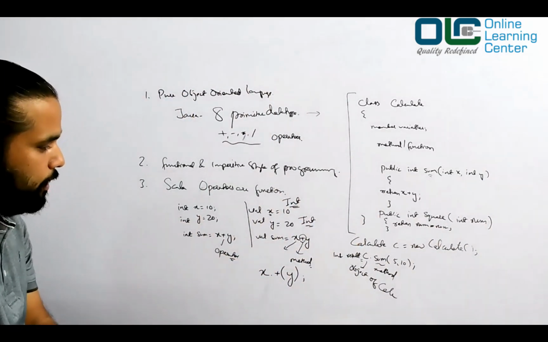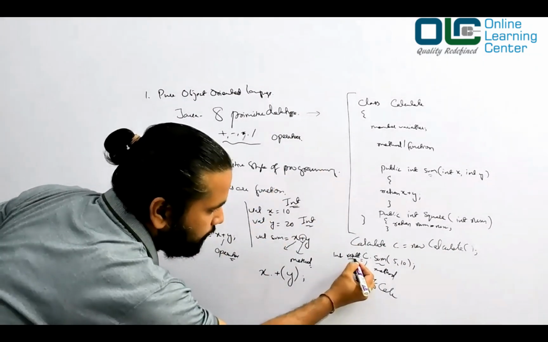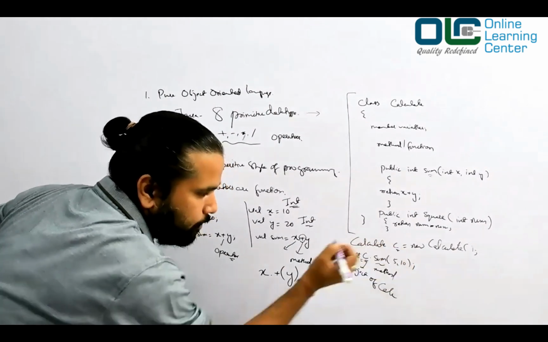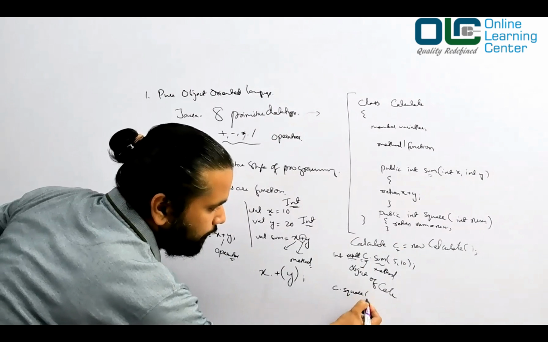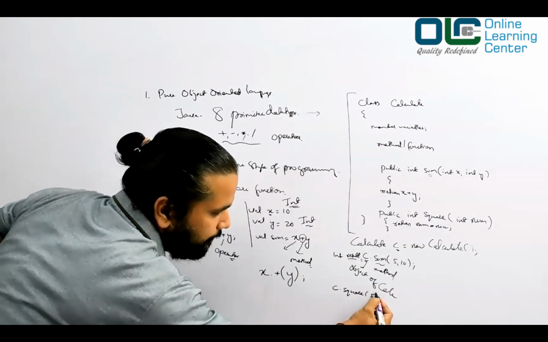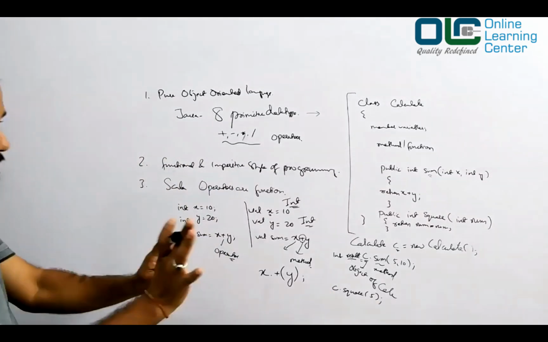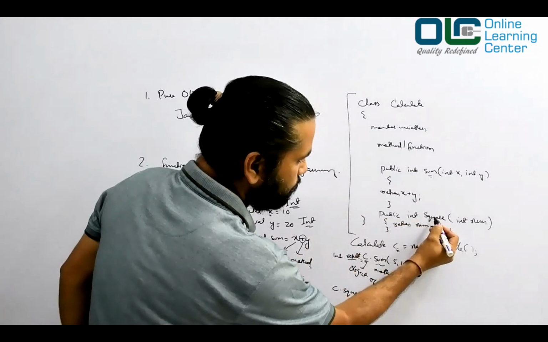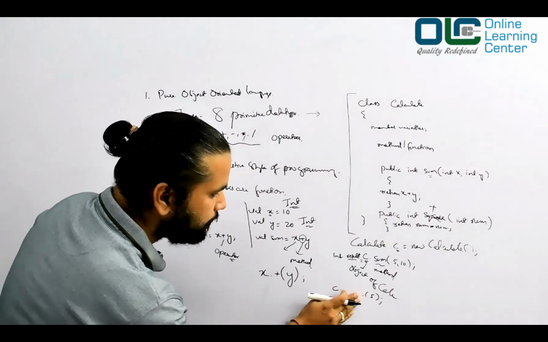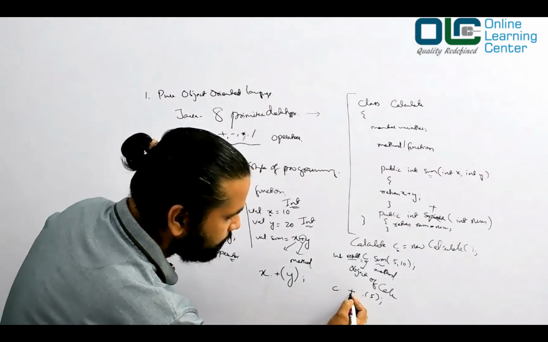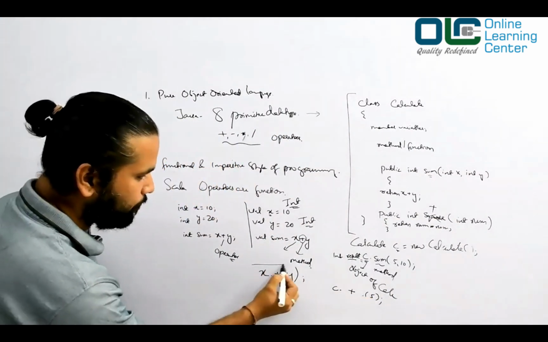But now let us try to understand, if you do a square here, how do you call it? You will call it like this, right? So you already have a C object created, calculator C. You'll say C dot square, and what will you pass? You'll pass some number, 5. What is it going to return? 5 into 5, 25 is the result, right? But let's assume this method name would have been plus, suppose. Now, how would you have done that? You would have written it like this, is it not? C plus 5, right? That is what we are talking about here.